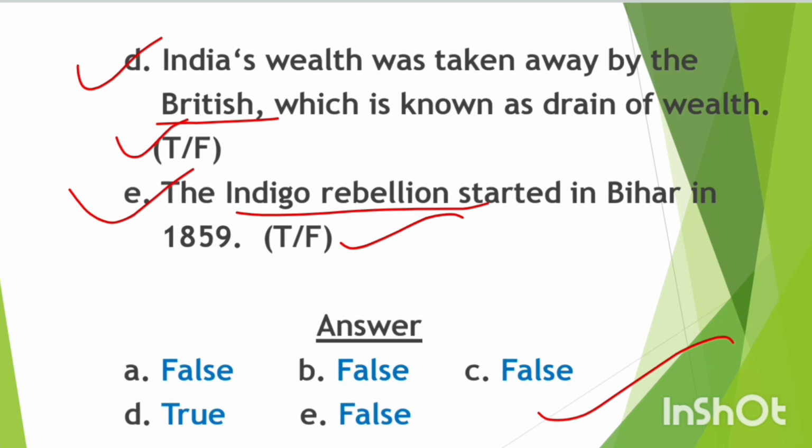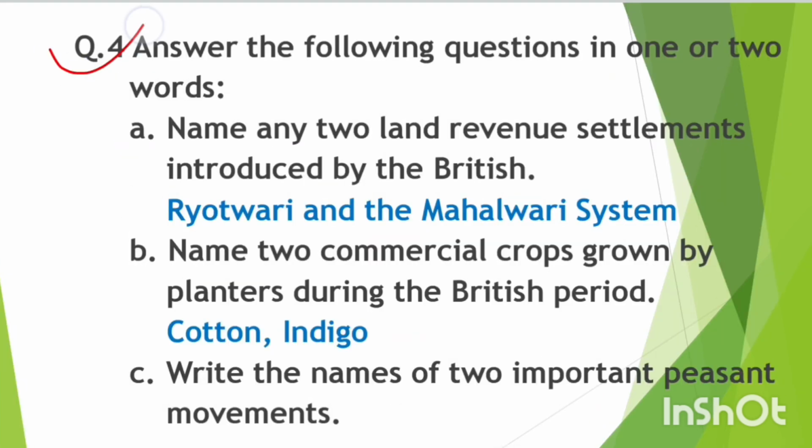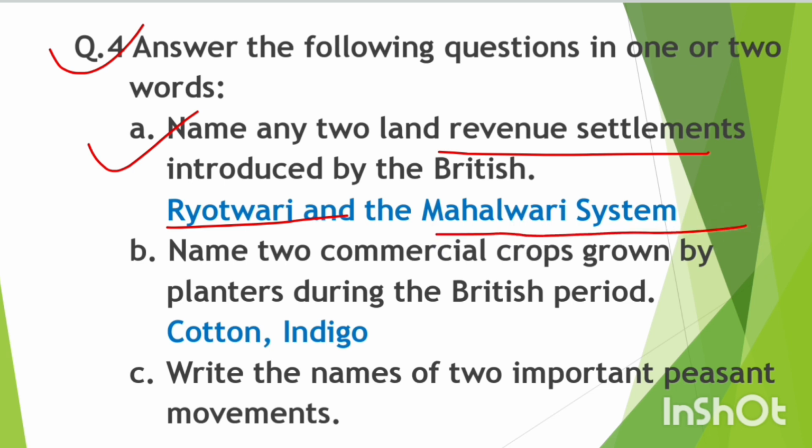So we are moving to our next question, question number 4. Answer the following questions in one or two words. So first one, name any 2 land revenue settlements introduced by the British. So first one, Rayatwadi, and second one, Mahalwadi system.